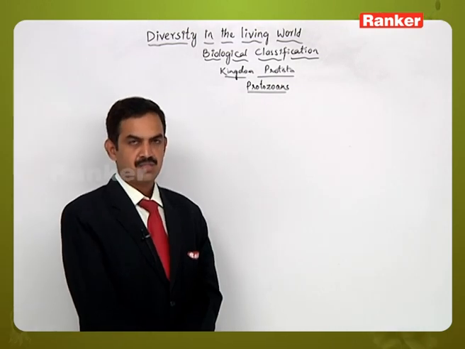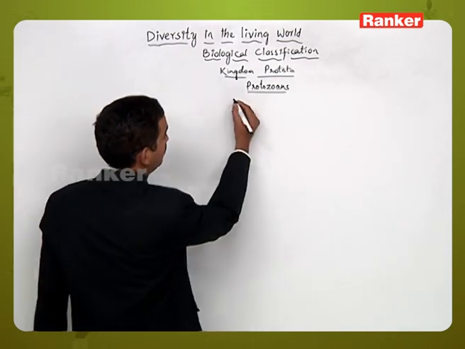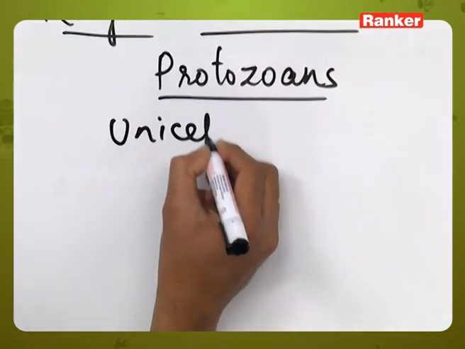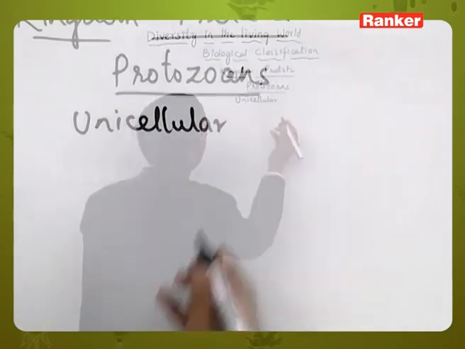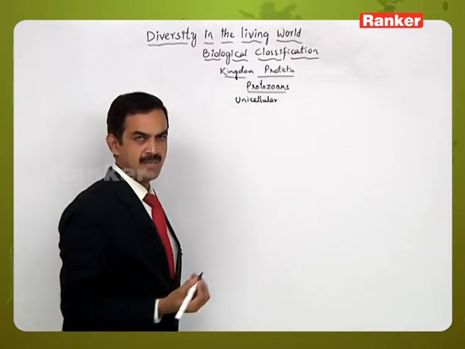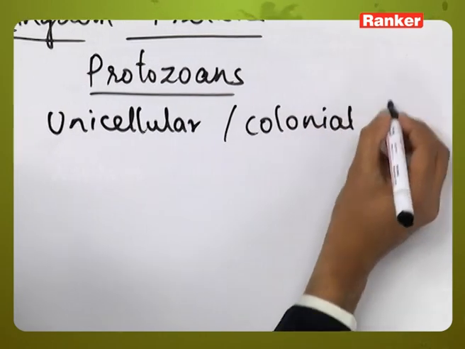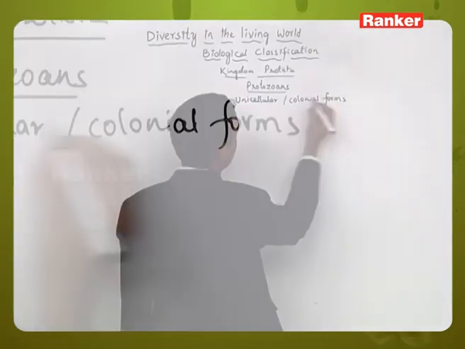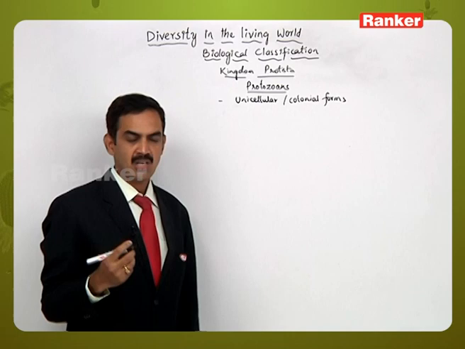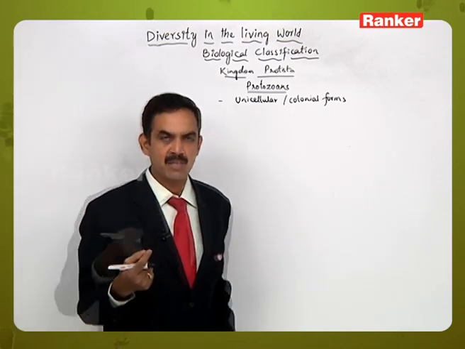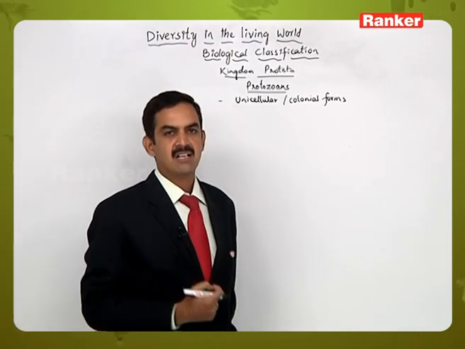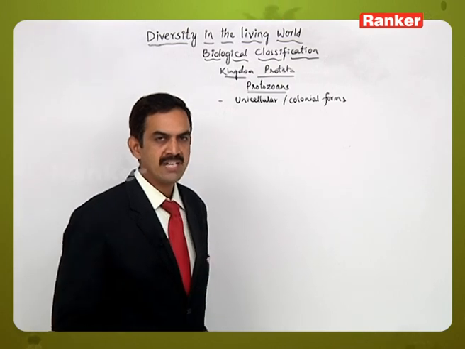If you see the structural organization, some of them are unicellular, like amoeba and paramecium, and some of them are colonial forms. They exist in the form of a colony, that is, unicellular structures are present, each of them separately existing, and they are present in the form of a colony-like organization.